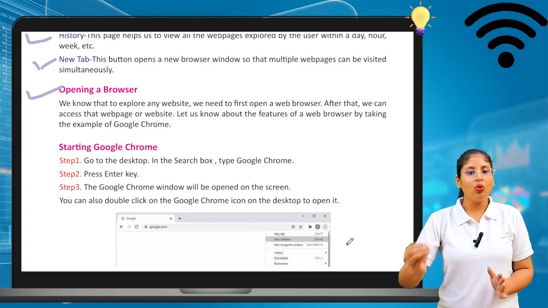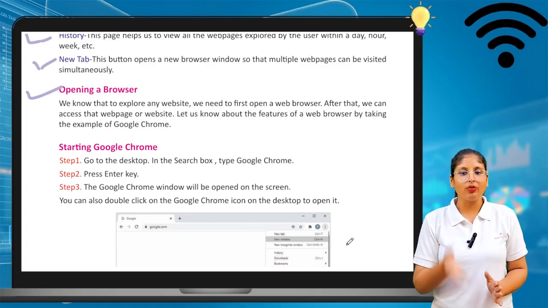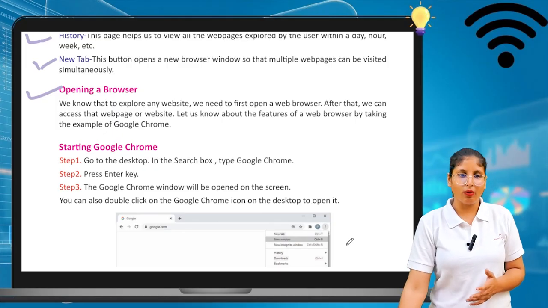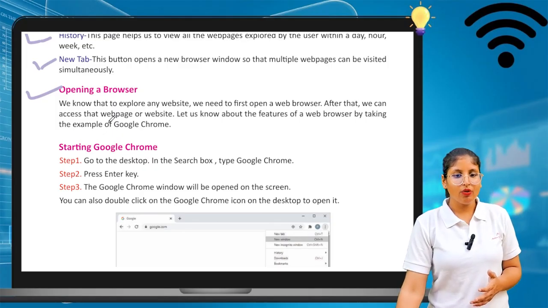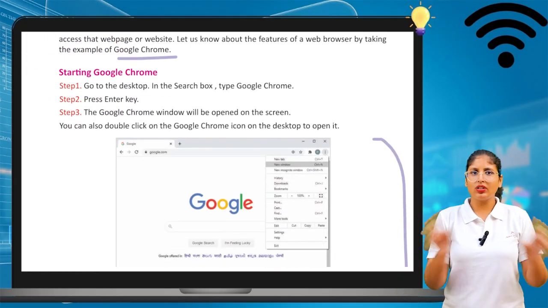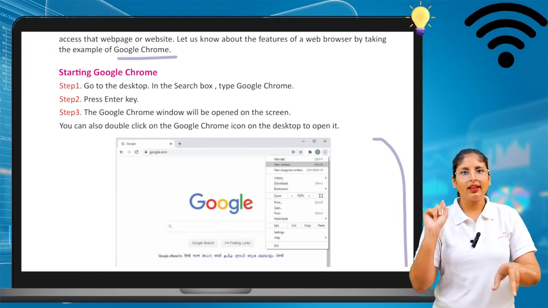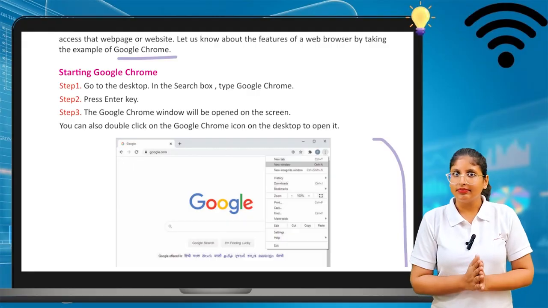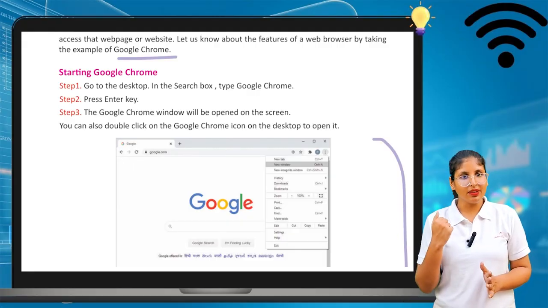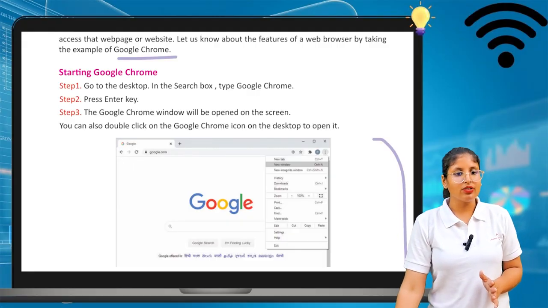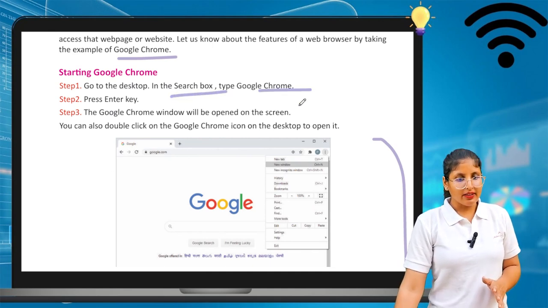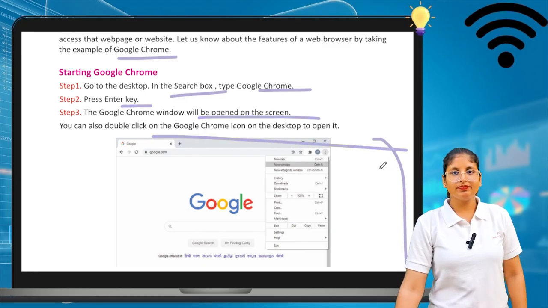Let us know about the features of a web browser by taking the example of Google Chrome. Taking the example of Google Chrome, how are we able to browse anything? In Google, we know the search bar is there. Write anything, press enter, then the results come up. So how do we do it? Let's see. First, go to the desktop, search Google Chrome. Press enter. Now the Google Chrome window opens on your screen. See, this is Google Chrome.